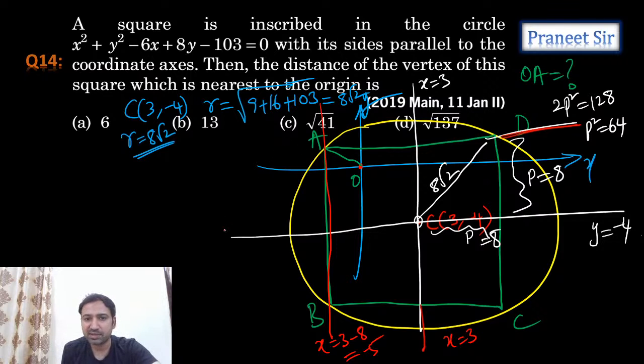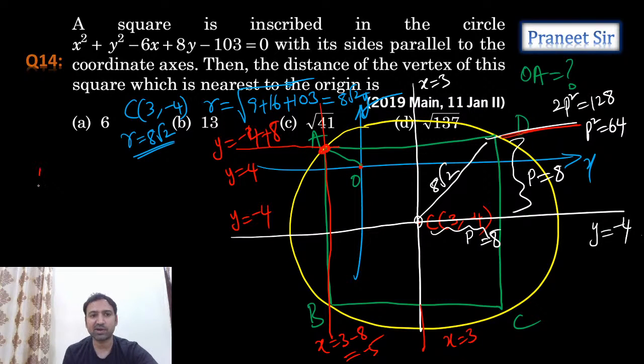The same way, for this line equation we know y equals minus 4. Then what is this line equation? This line equation is y equals minus 4 plus 8, which is y equals 4. That means we came to know this point. What is this particular point, guys? Point A: the x coordinate is minus 5 and the y coordinate is plus 4.